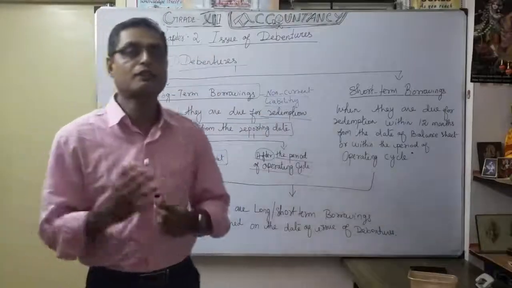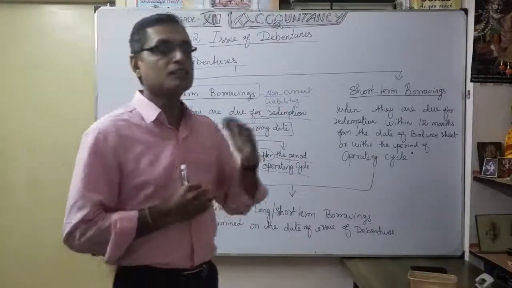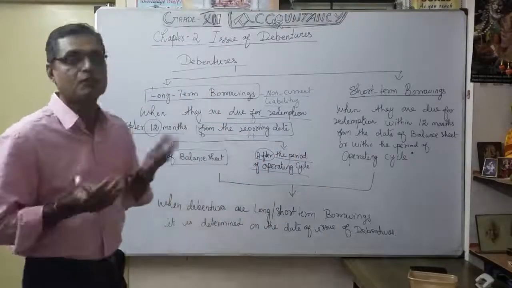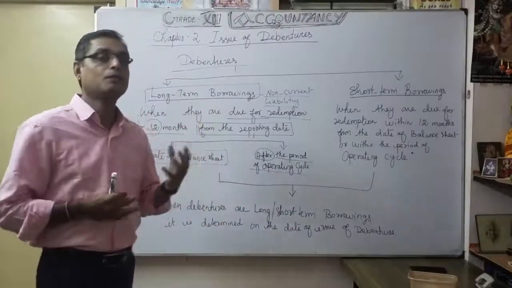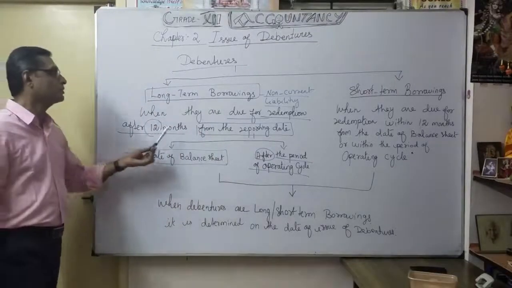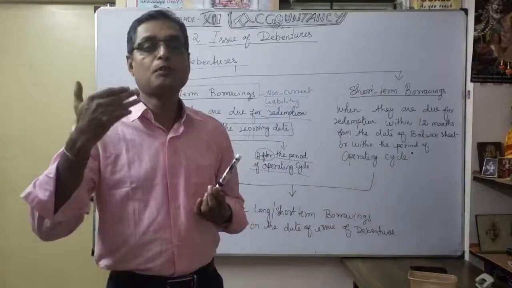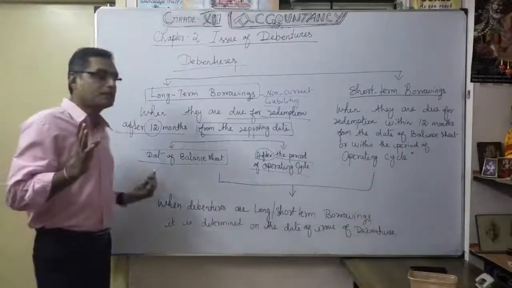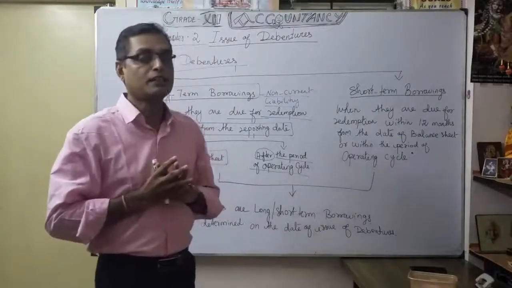You understood? Likewise, you want to classify whether debentures come under long-term borrowings or short-term borrowings. The number of months is very important. Naturally, it's more than 1 year. That's why we fix long-term borrowings based on redemption of debenture after the issue of debenture, after 12 months from the reporting date. That is very important. Long-term borrowing means more than 1 year. You have to keep that in your mind. Maybe the date of balance sheet or after the period of operating cycle. Understood? That's what we can classify.